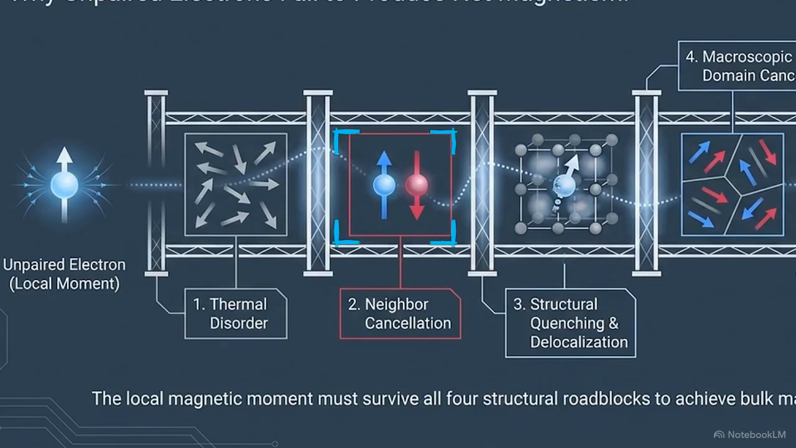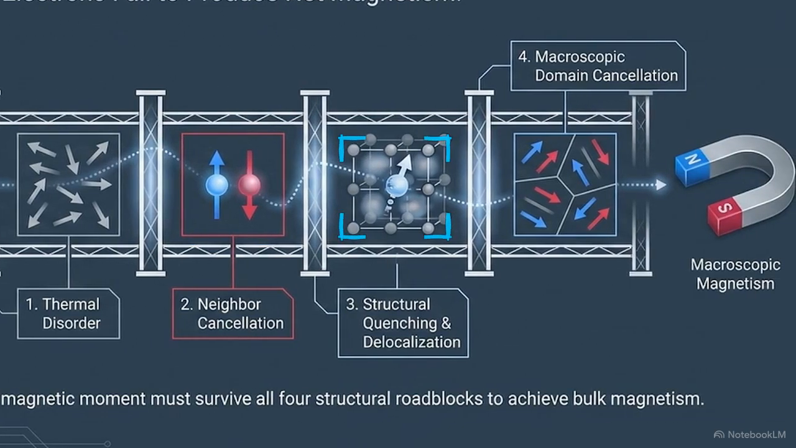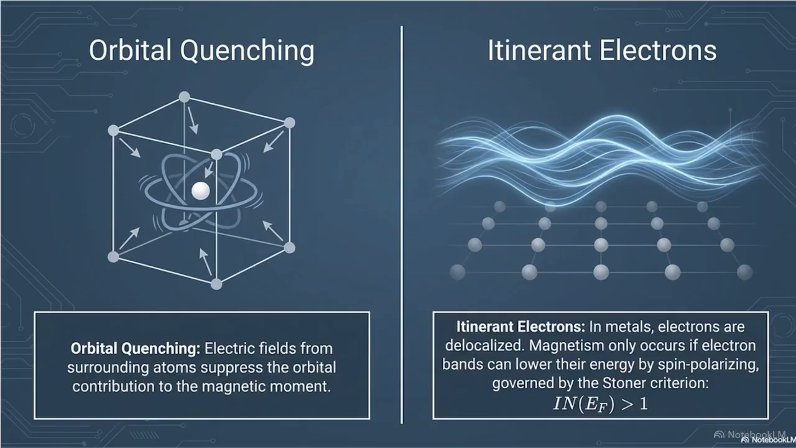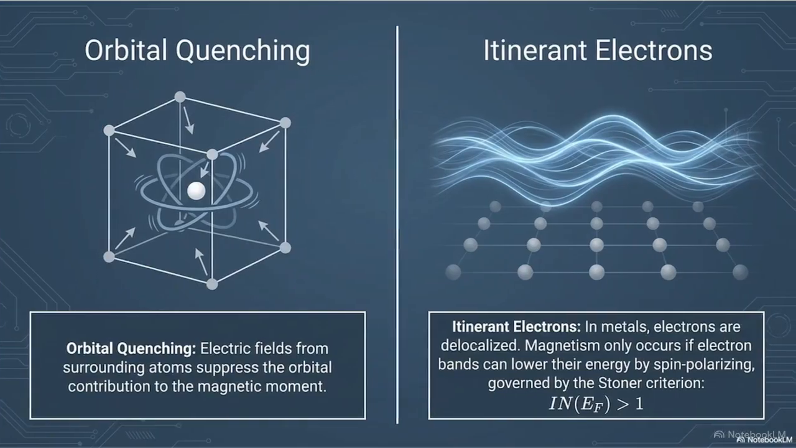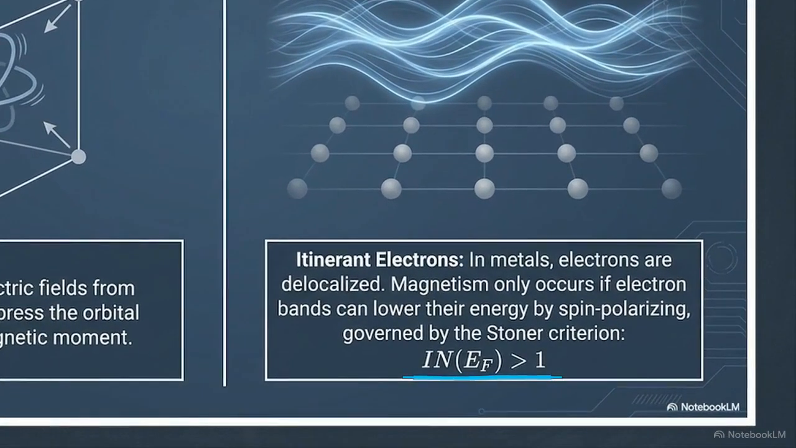If the moments avoid cancellation, they encounter roadblock 3, where the physical architecture of the crystal fights the magnetic moment. Electrons contribute through spin and orbital motion, but surrounding atomic electric fields can suppress this, known as quenching. Alternatively, in metals, electrons may become itinerant, wandering as extended quantum states. To be magnetic, they must satisfy the Stoner criterion, otherwise the metal remains non-magnetic.